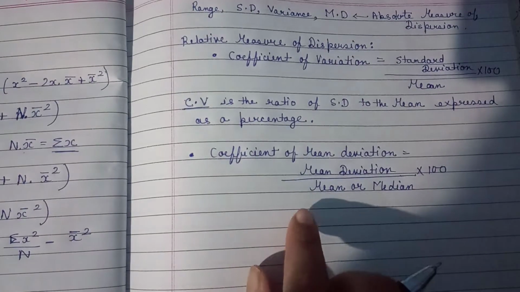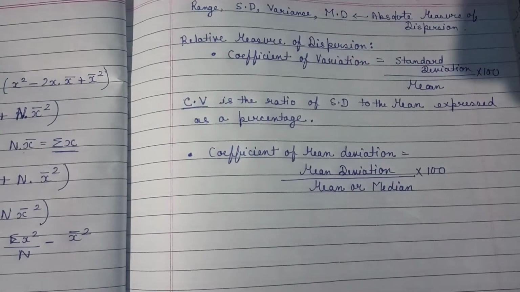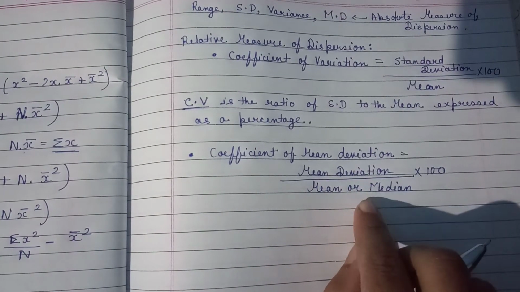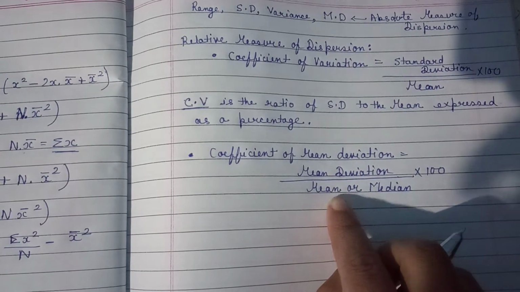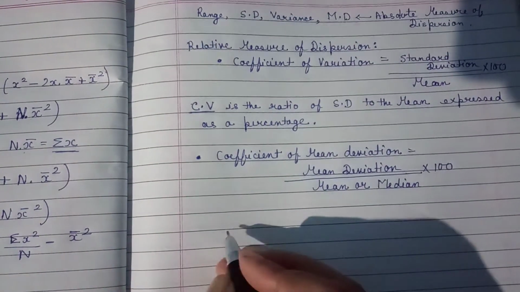This is the formula for the coefficient of mean deviation. If you are finding about the mean, you write mean, and if you are finding about the median, you write median.